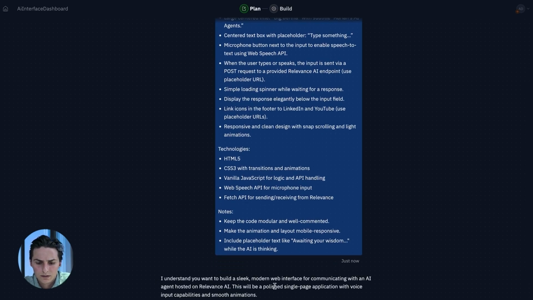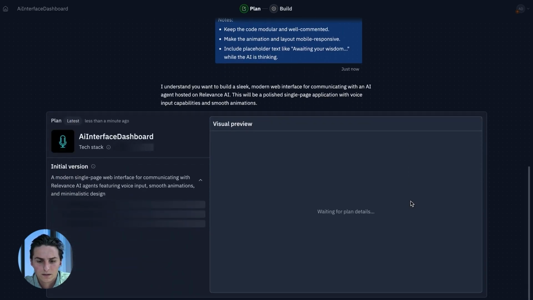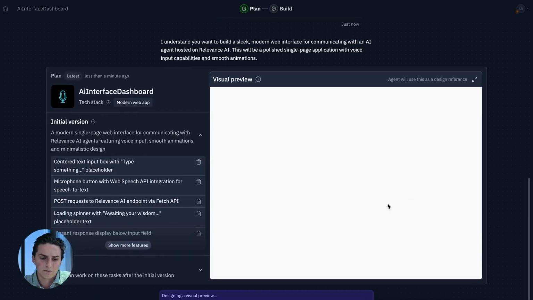I understand you want to build a sleek, modern web interface for communicating with an AI agent hosted on Relevance AI. This will be a polished single-page application with voice input capabilities. Replit is going to give you a plan and you're going to have to approve.